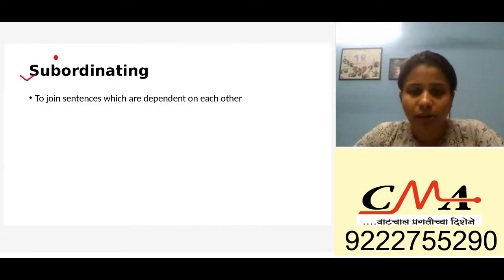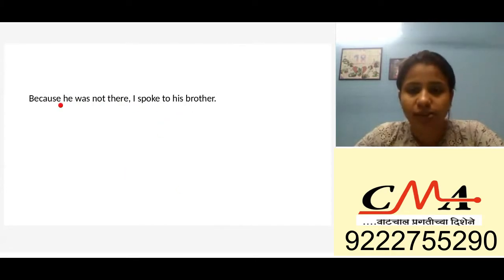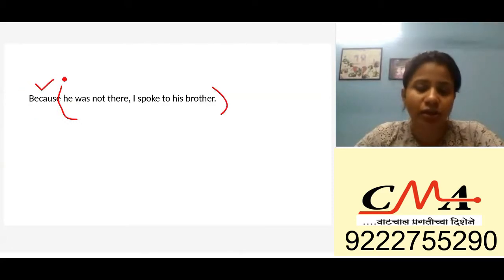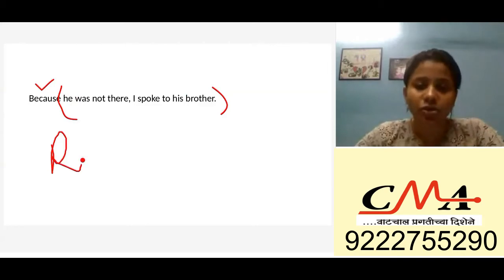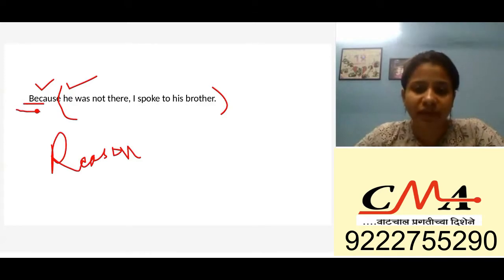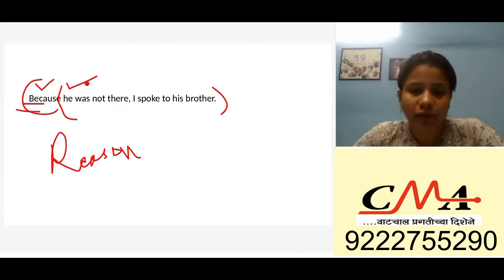Okay, now subordinating conjunctions, they are conjunctions used to join sentences which are dependent on each other. So if I say because not I spoke to his brother. Okay, so now you could have the sentence right here like this, but why? Because you've introduced the reason, okay? So because tells us a reason. Why did this person speak to the brother? Because he was not there. So your because is very essential. You cannot say he was not there and I spoke to his brother. So you have to use a conjunction which conveys a reason: because, as, since.